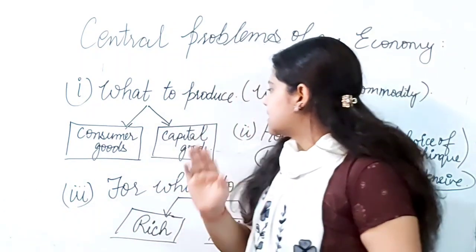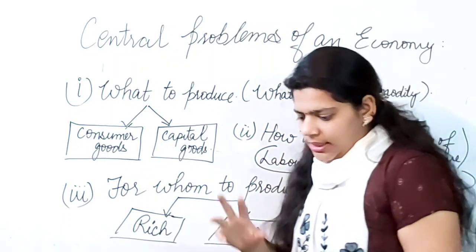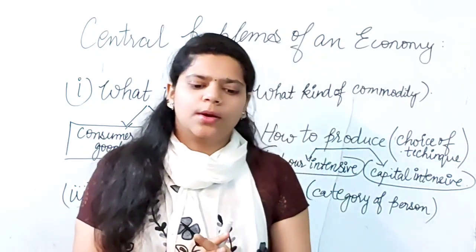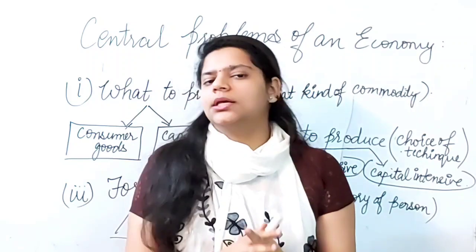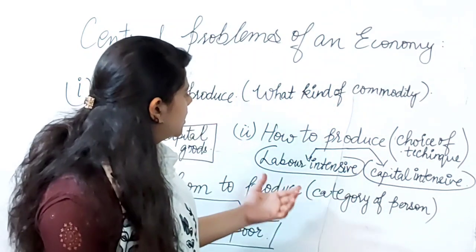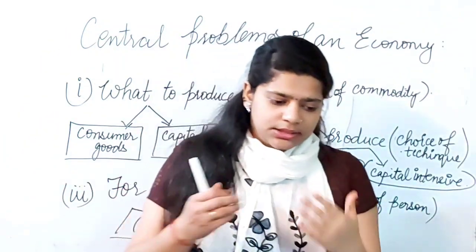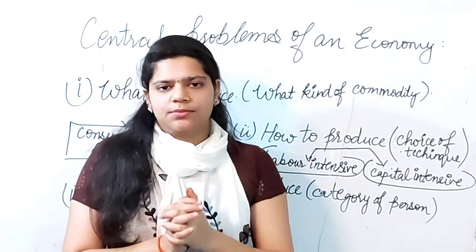Okay, the second problem is how to produce. That means here you have to know what kind of technique you will be using for producing the commodity. How many techniques are available? Labor and capital. That means you can use two types of technique.